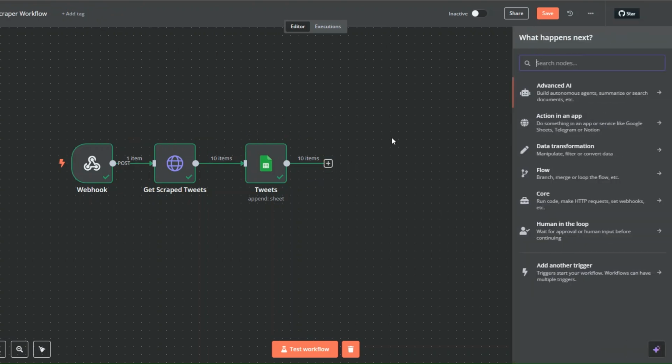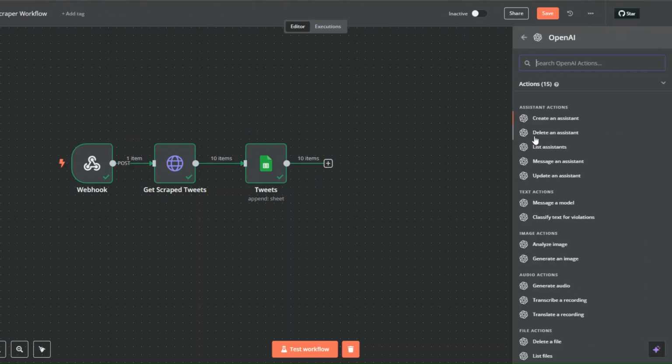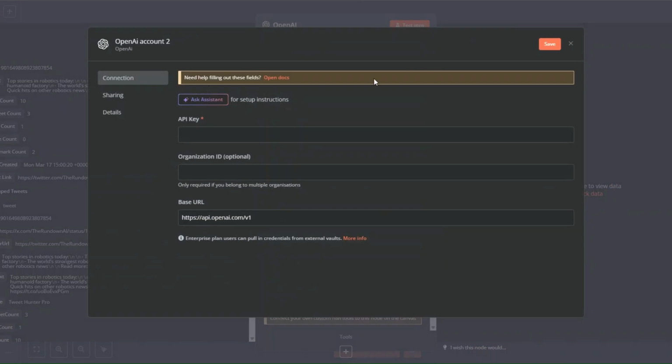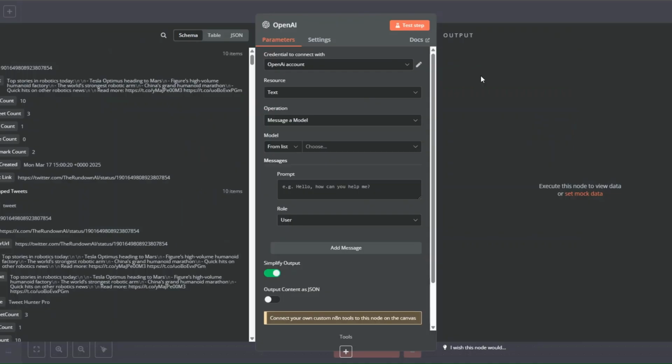So here, I'll search for OpenAI. Click on OpenAI. And here, I'm going to click on message model node. Here, we'll need to create a credential. To do that, just click on create a credential. And from OpenAI, add API key right here. Click on save. And your credential will be created. For this one, we're going to do message model.